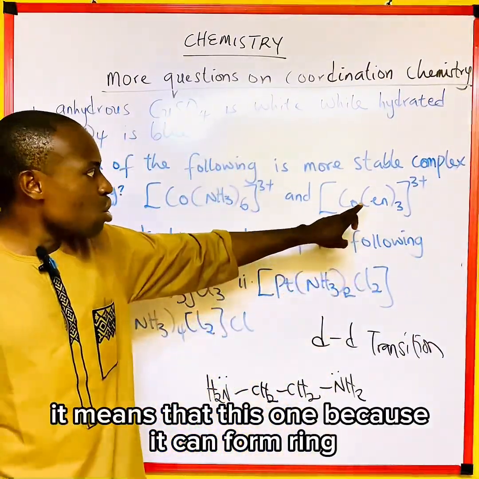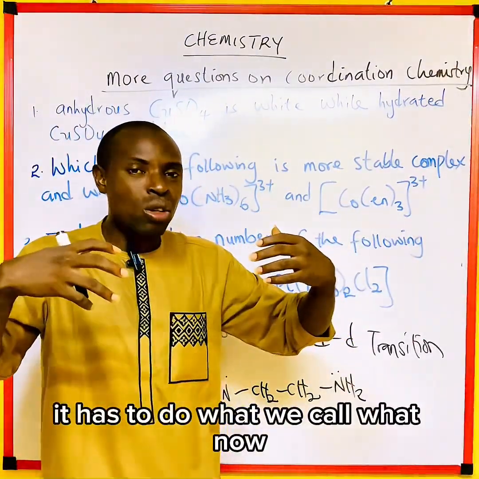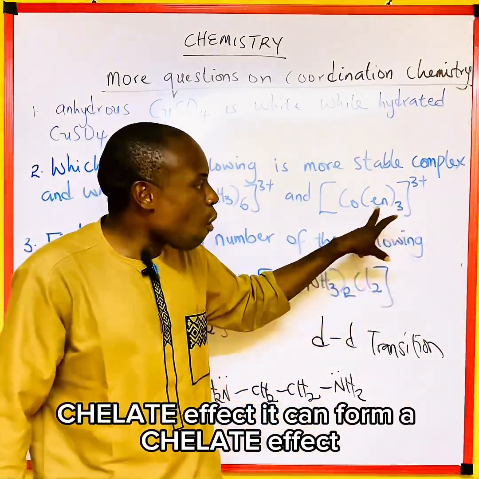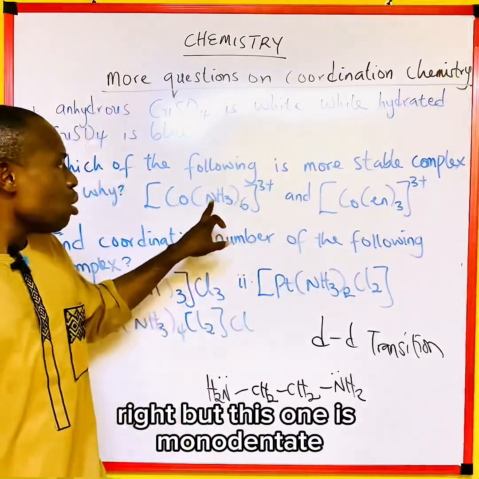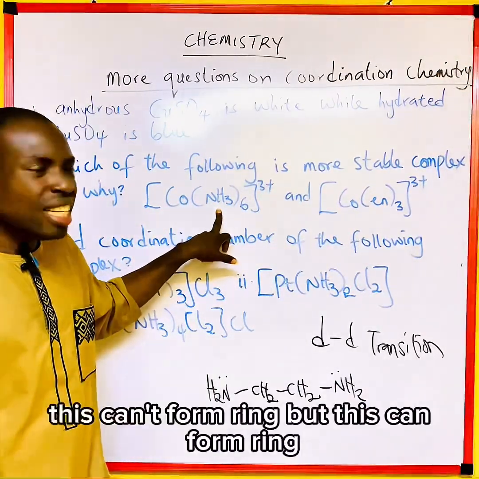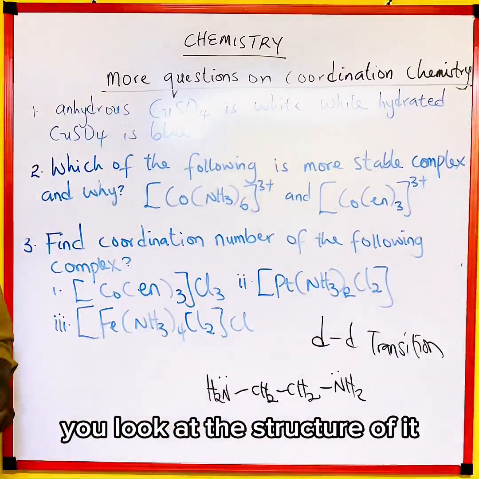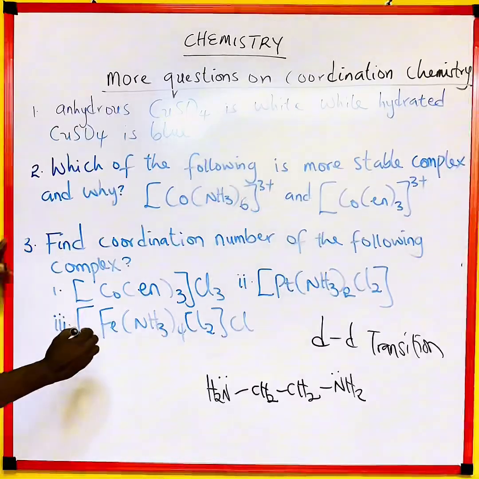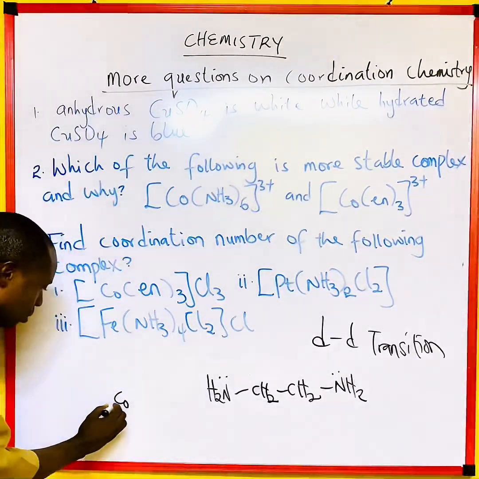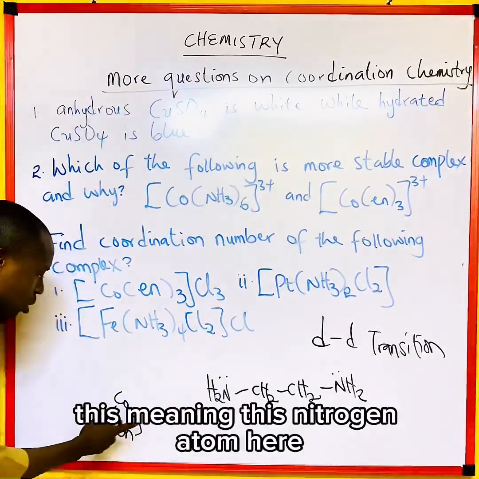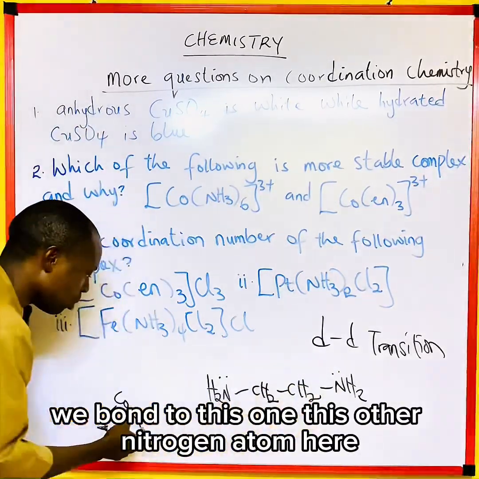It means that because this one can form a ring, it has what we call the chelate effect. But this one is monodentate. It can't form a ring, but this can form a ring. If you look at the structure, if this is cobalt, this nitrogen atom here will be bonded to this one, and this other nitrogen atom here bonded to this one.